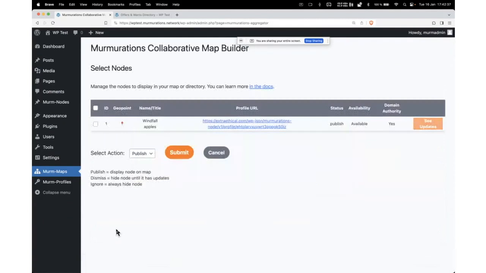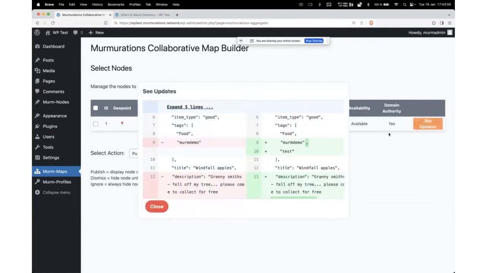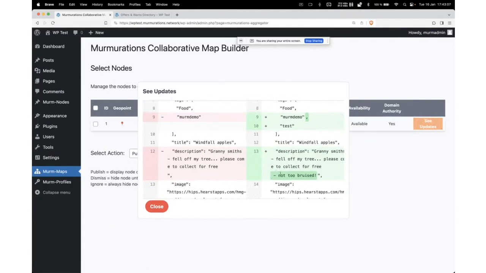So it's checking, and okay, it's already found it. That was quick. It's telling me that windfall apples has a change. The profile's changed, and you can see this little flashing C updates here. What it's going to do is give me a diff of the profile. So it compares the profile that I've stored earlier in my database to the new profile that Ollie's just updated. So if I click on that, it shows me, well, okay, first of all, we've added a new tag called test. And also, the new text that was added to the description, not too bruised.